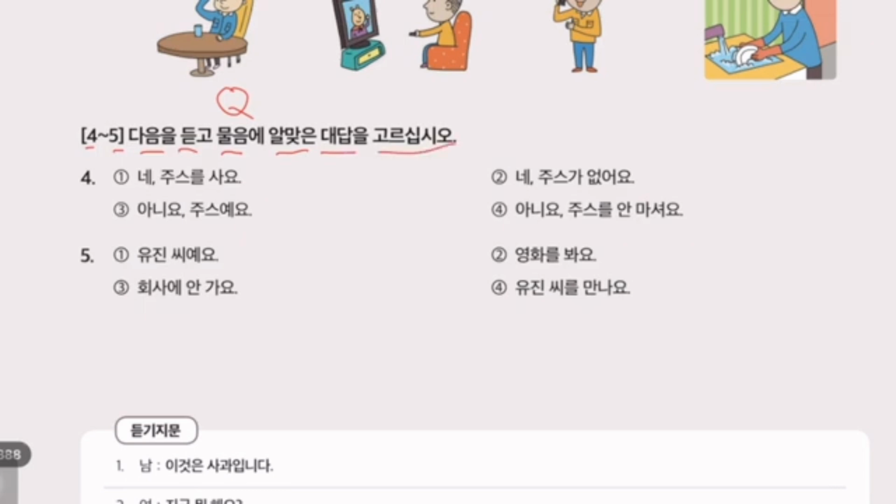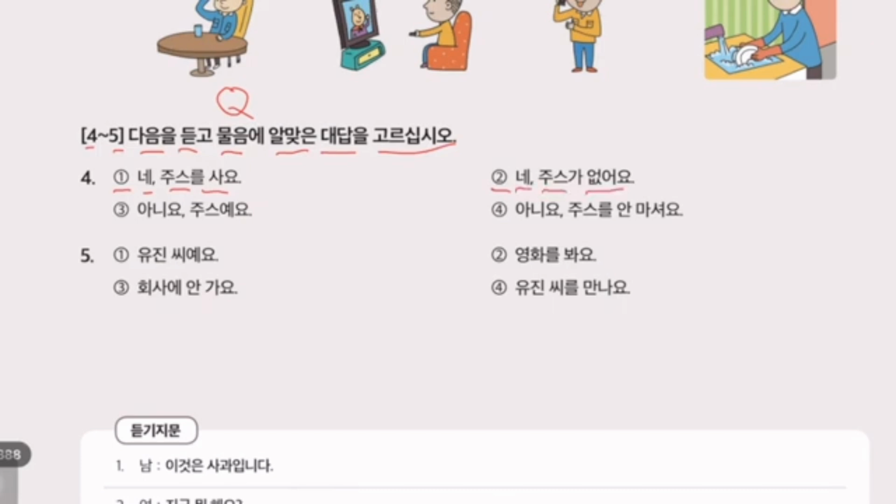4번. 주스를 마셔요? Juseureul masyeoyo? Will you take juice? 1. 네, 주스를 사요. Ne, yes. Juseureul sayo. I'm buying juice. 2. 네, 주스가 없어요. Ne, yes.